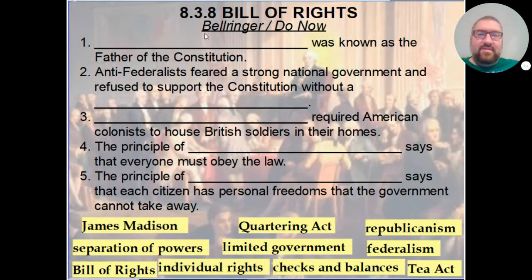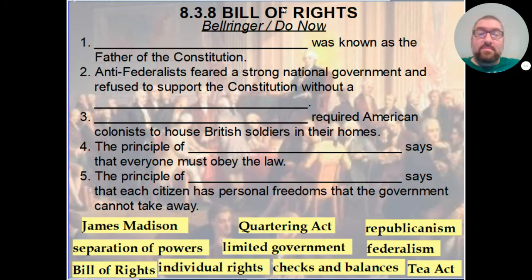As always, the name of the lesson will always be across the top of the page. It will always be in bold. It will always be in caps. It will always include a numbering system, and this numbering system is 8 because you guys are in 8th grade, 3 because this is Unit 3 on the Constitution, and 8 because this is the lesson after Lesson 7 but before Lesson 9, specifically on the Bill of Rights. So that's what we're going to be talking about today.